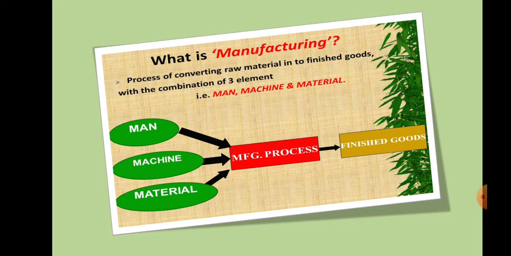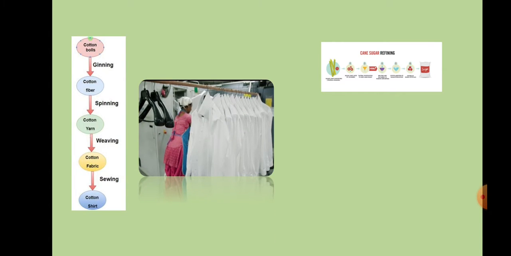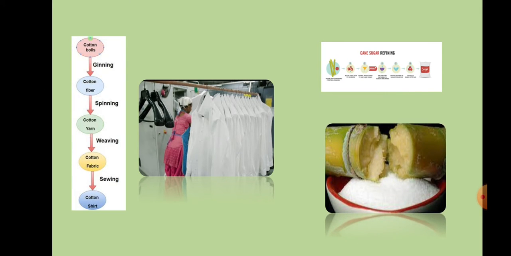So obviously it has three important elements, that is man, machine and material. So obviously the finished product is durable and more useful and has an added value. Now see here example like cotton is converted into shirt in the industries. Same way sugarcane, when it comes to a finished product in the industry, is turned into sugar. So obviously they are more durable, more useful and have an added value. So industries or manufacturing units provide secondary occupation.